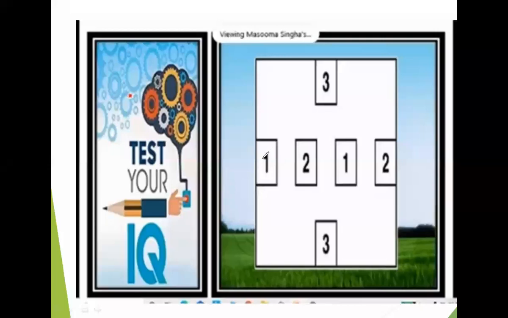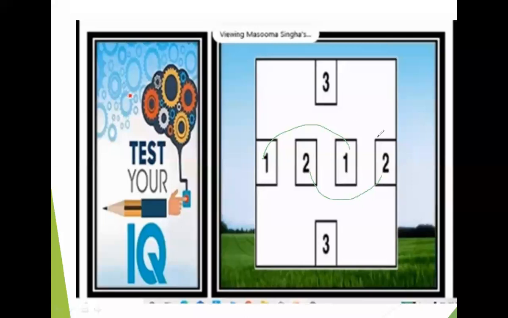Everyone try and write in the chat box how to join them. I am giving the answer, so please make sure whether yours is correct or not.